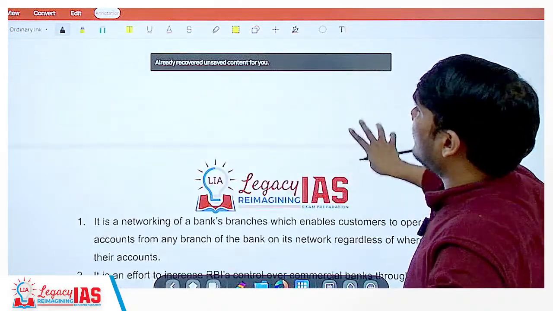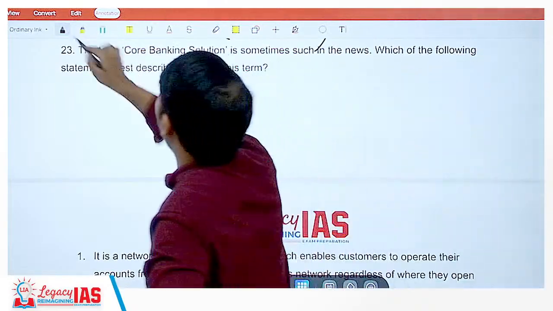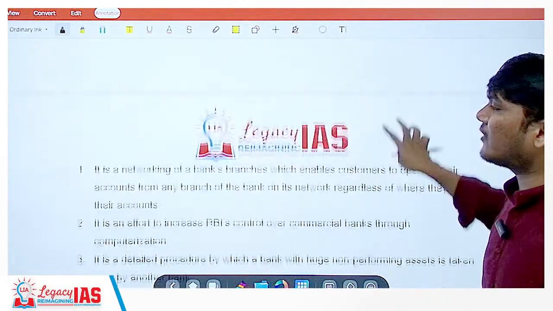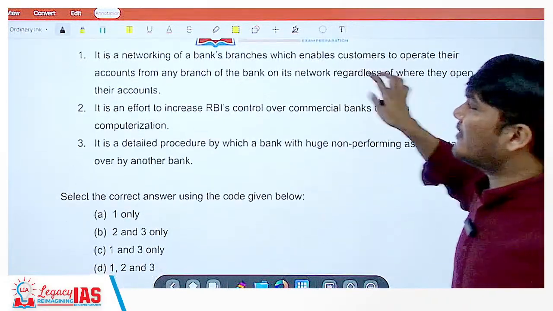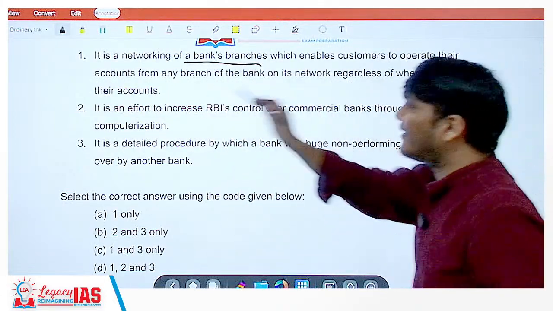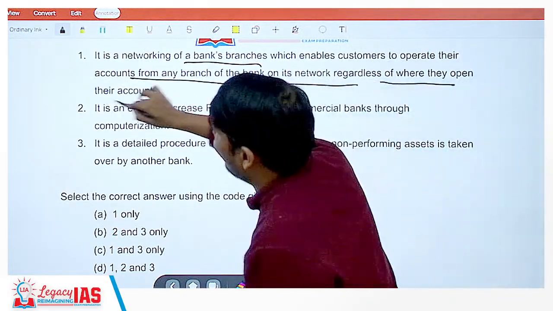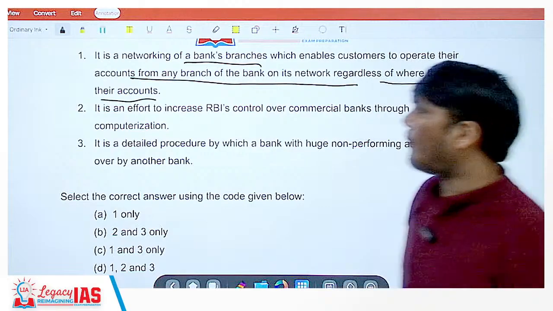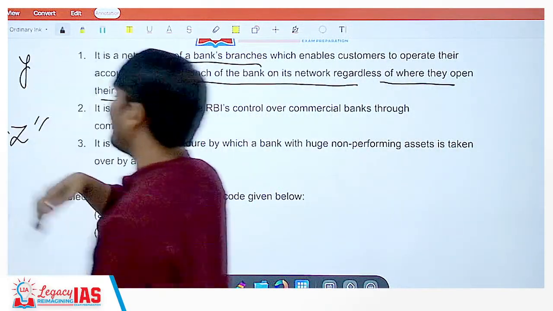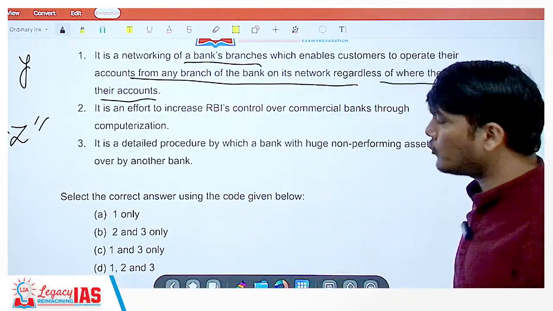Okay, so the term core banking solution: this is exactly the classical definition. It is a networking of bank branches which enables the customer to operate their accounts from any branch of the bank on its network, regardless of where they have opened their account. So I may have opened an account in the Y branch, but I can do anything I want to do from the Z branch as well. That is what is meant by the core banking solution.